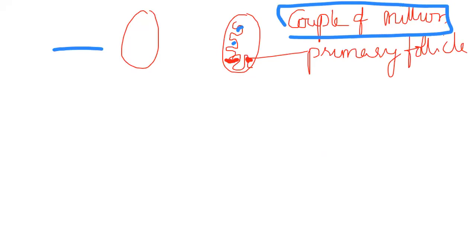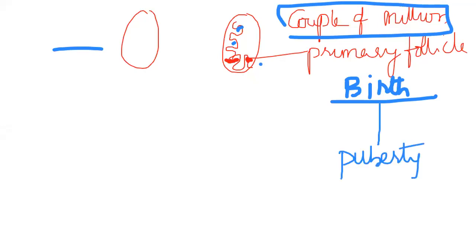Very good. Next, what next? The story started from the birth of the female, so by birth this is the condition: primary follicles are present. Then when the girl reaches puberty age, 10 to 12 or 13 years, that depends, here I'm taking 10 years.